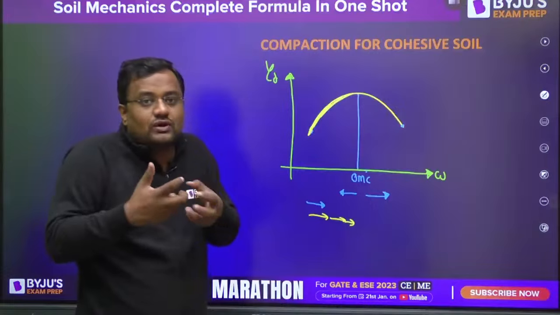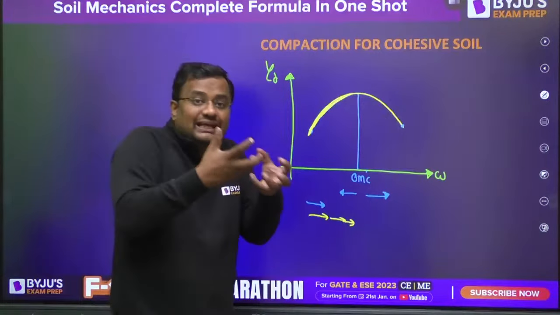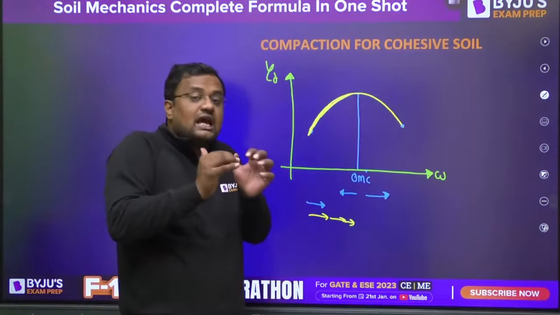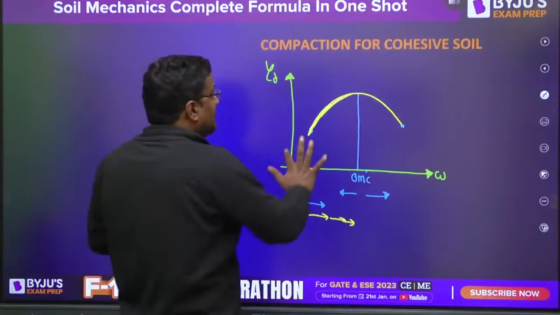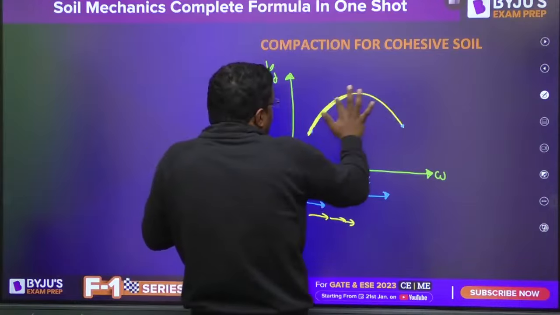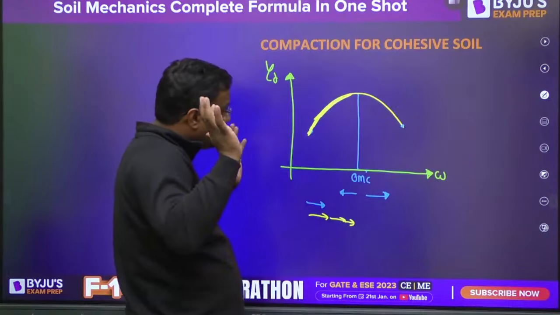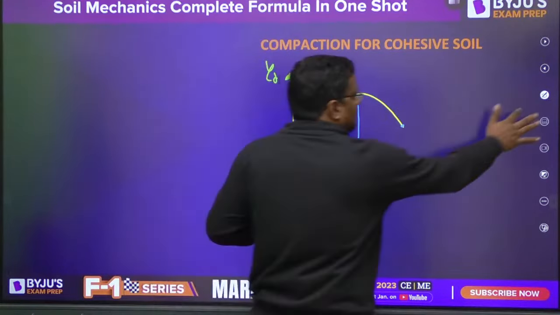Adding water means you are adding lubricant. Adding lubricant means you're reducing the friction. And when you're reducing the friction, that means the soil can easily compact. And when the volume is easily decreasing, gamma D is increasing.